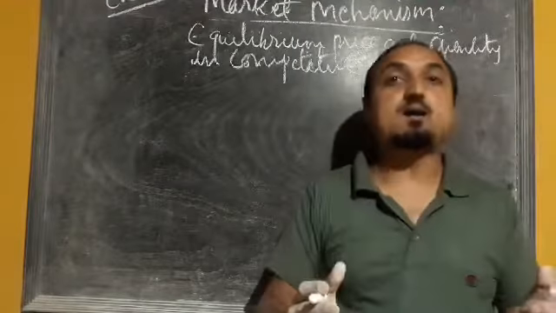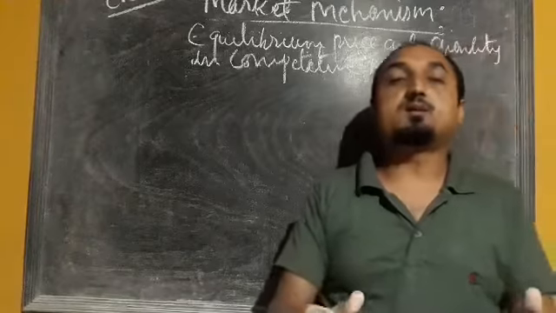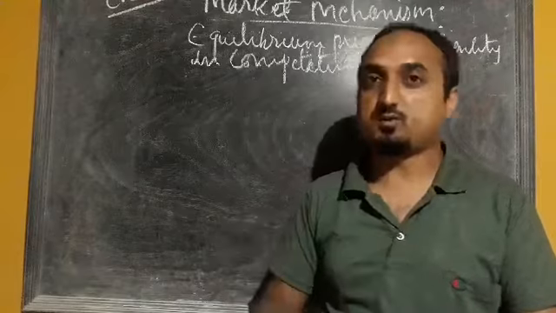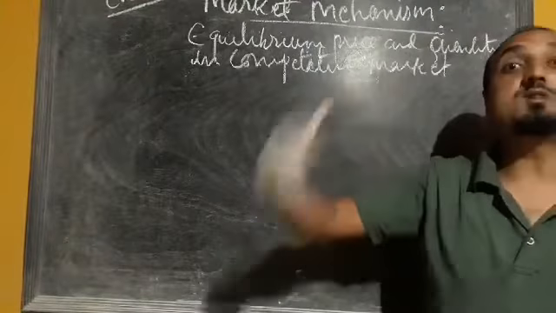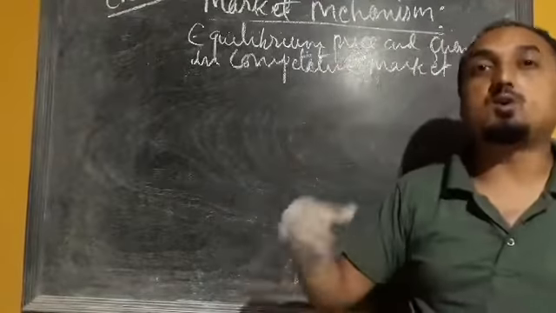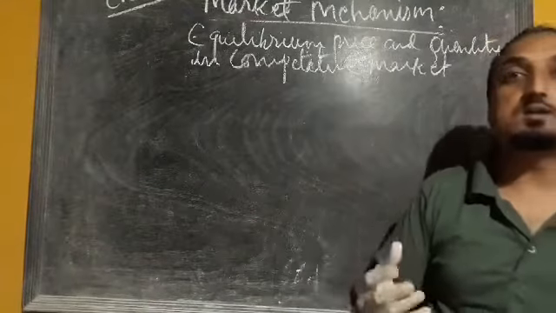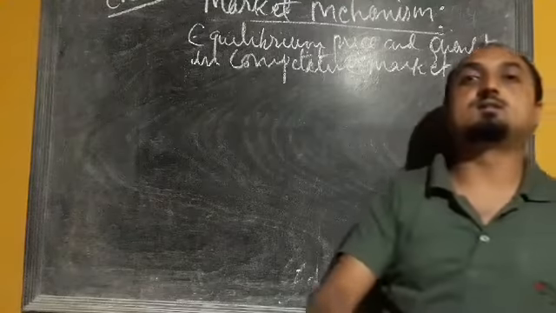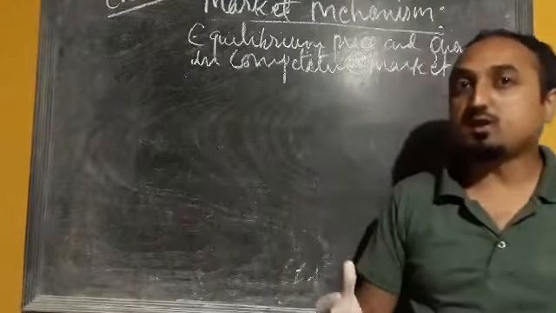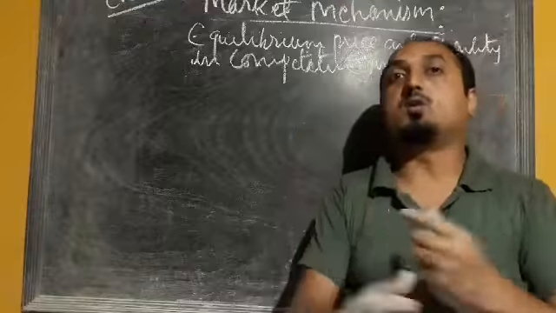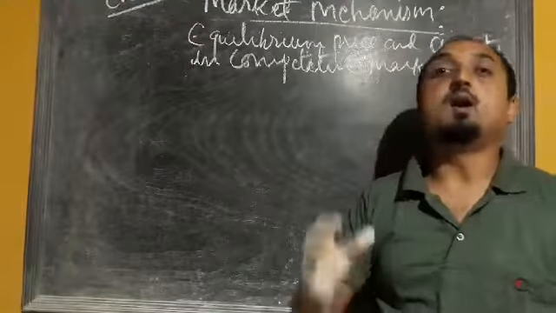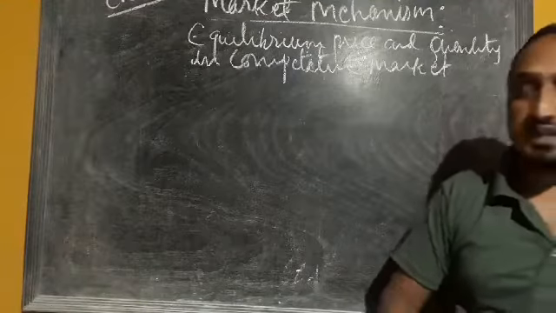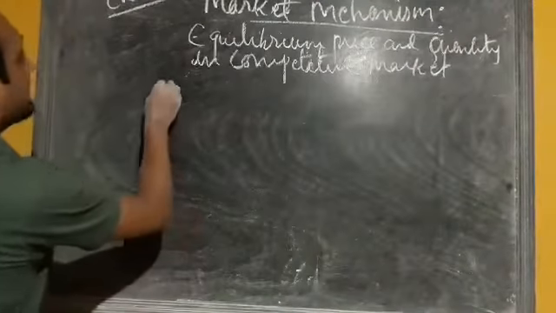We know that in a perfectly competitive market the price is determined by the market forces of demand and supply. By how much the price will increase or decrease is not explained by supply or demand separately. So now we are going to combine demand and supply to find out the equilibrium price. First we have the concept of